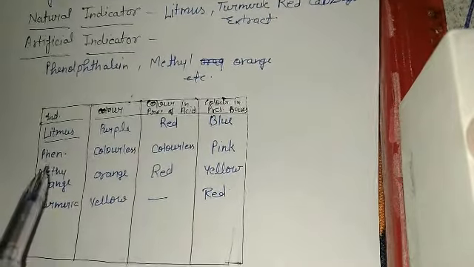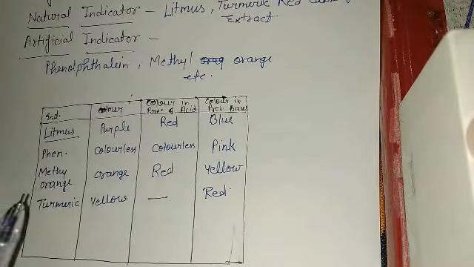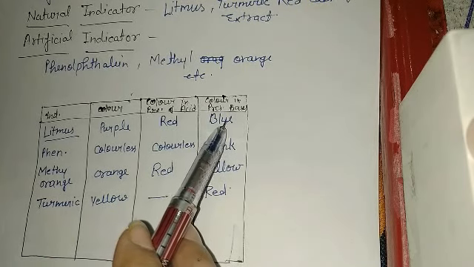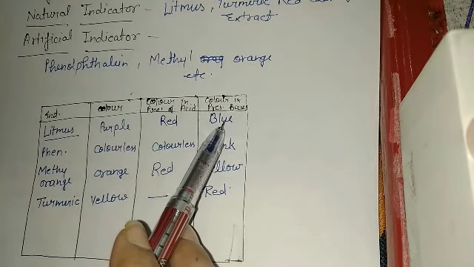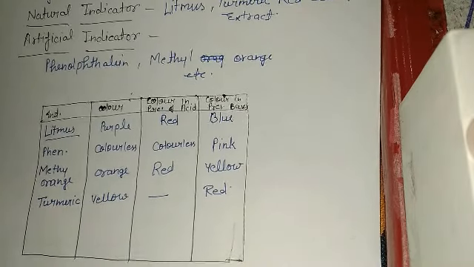So these are some indicators which change their color in the presence of acid or in the presence of bases. In the next video we will talk about some more types of indicators. Till then, keep studying well.